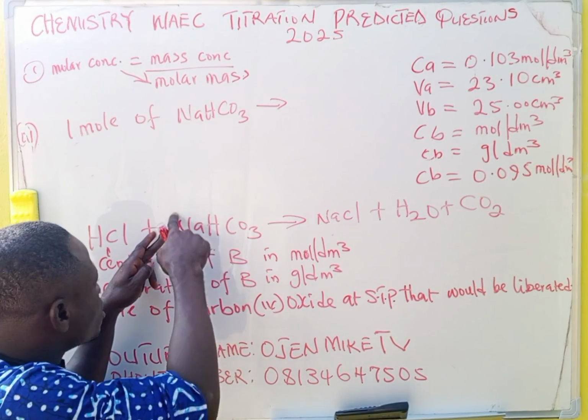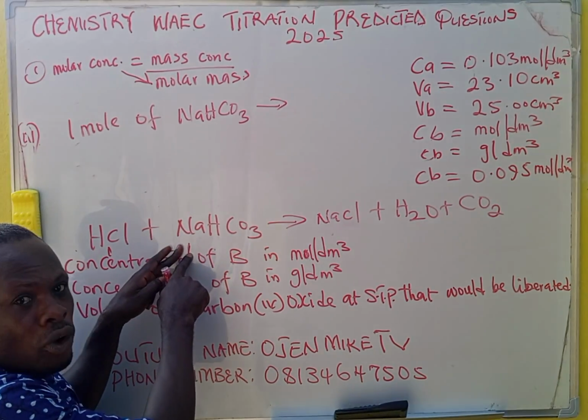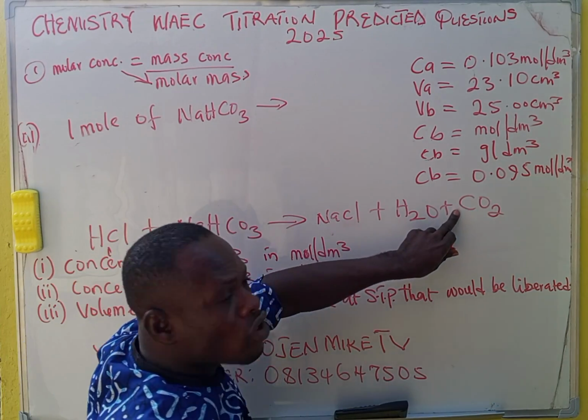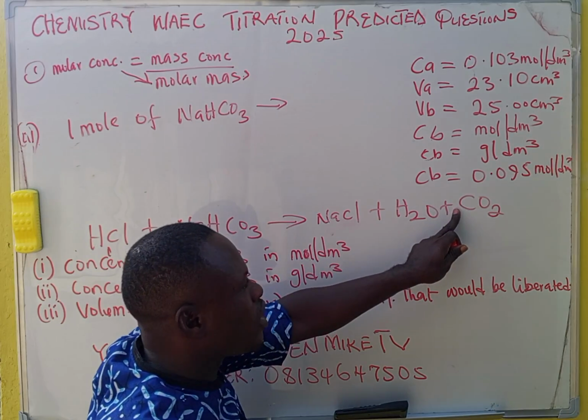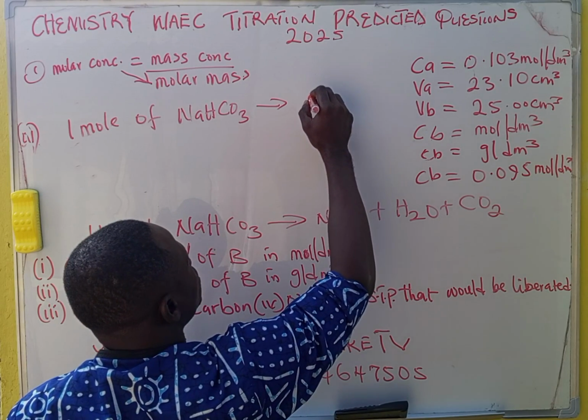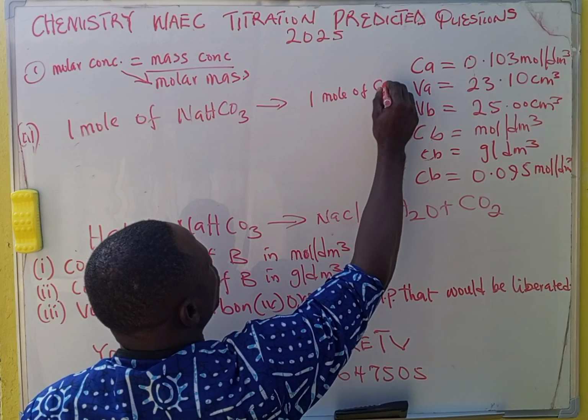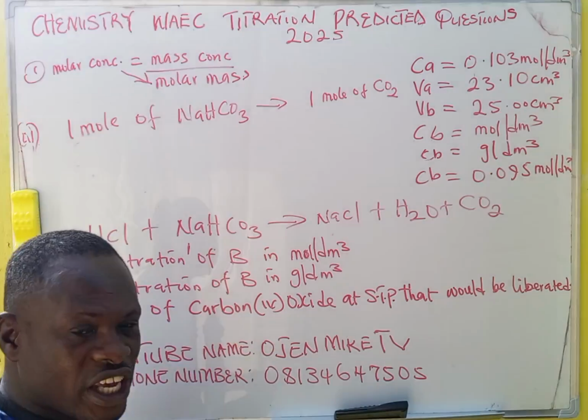How many moles of carbon dioxide? Nothing is in front of carbon dioxide, so it gives you 1 mole of CO2. Do you get that?